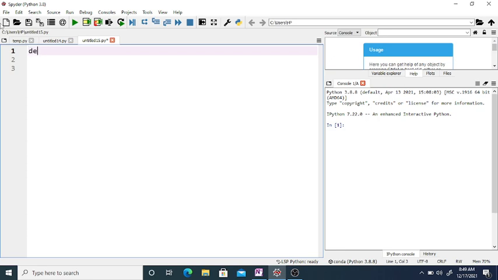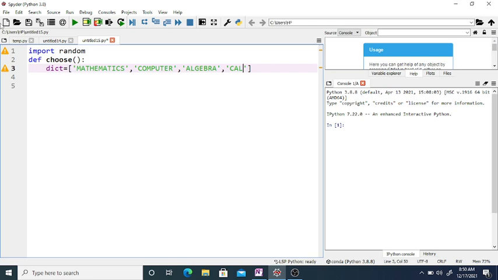So first of all we want to import random, then define a function, say choose, then create a dictionary, say dict is equal to an array of some words like mathematics, then other words, say computer, algebra, calculus, Python, and programming.